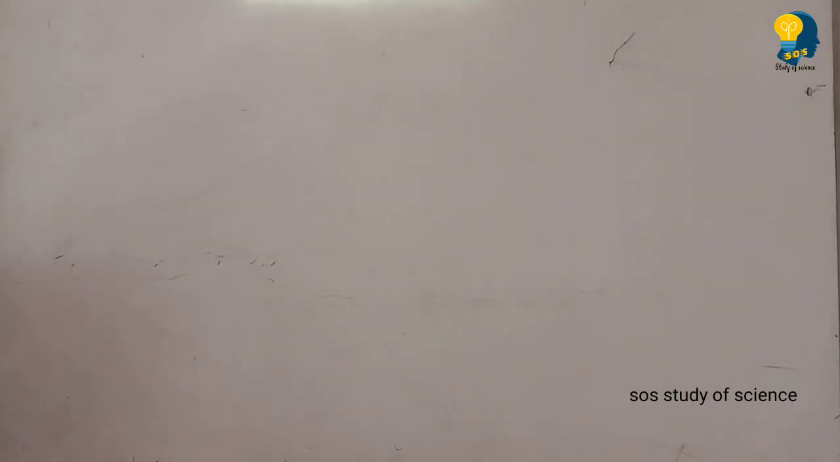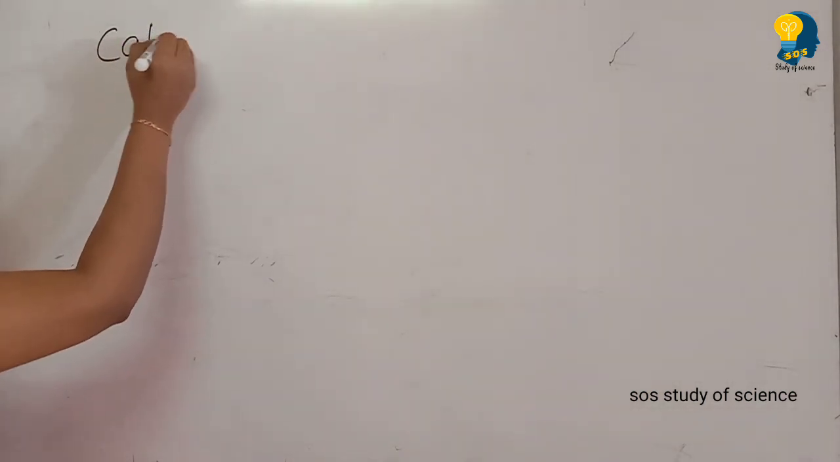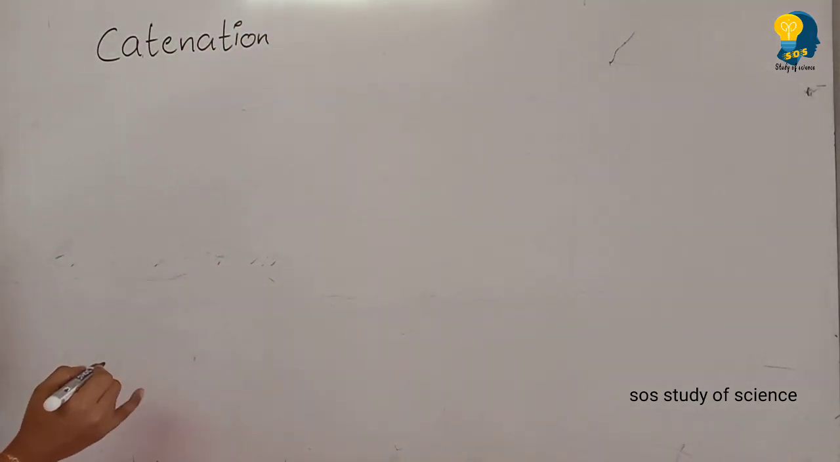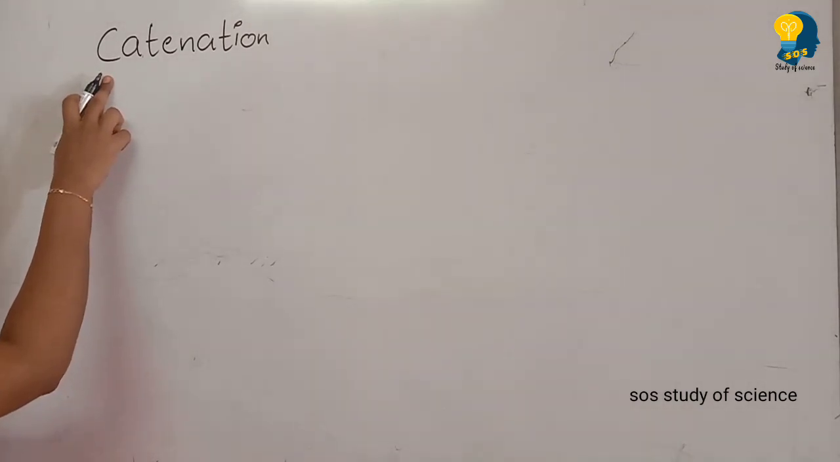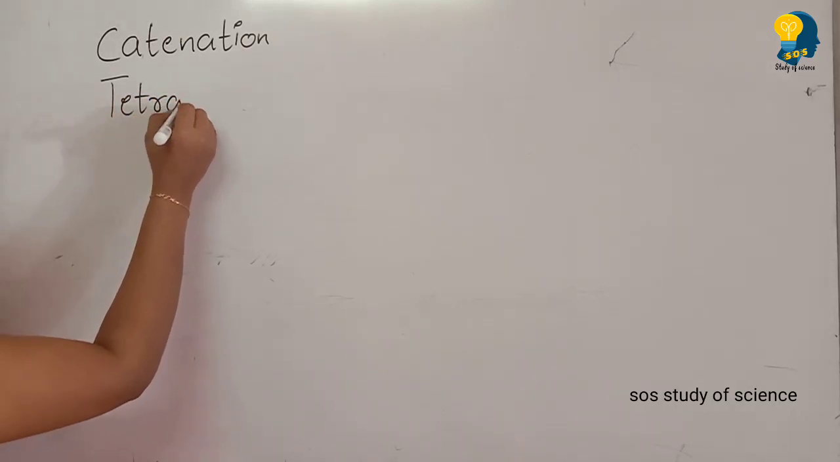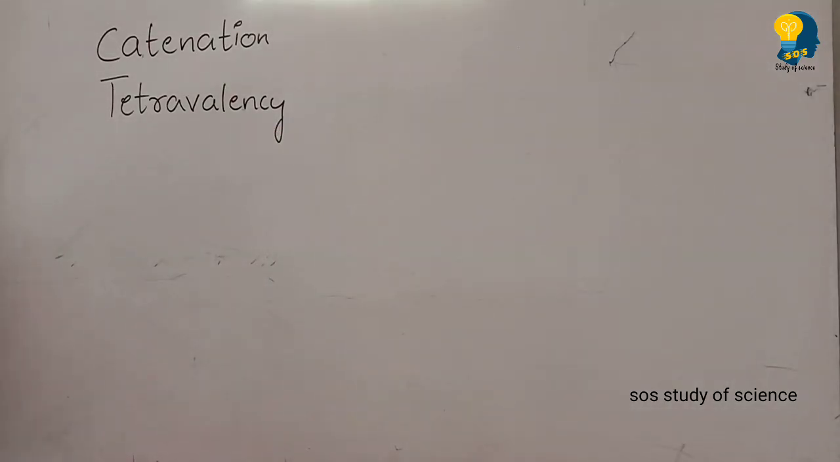The first and most important topic you have to learn from carbon and its compounds is catenation. Catenation is a property of carbon. Carbon has two properties: the first property is catenation and the second property is tetravalency. In your examination, they may ask you to write the properties of carbon which help carbon to form a long chain, straight chain or branched chain. The first property is catenation and the second property is tetravalency.